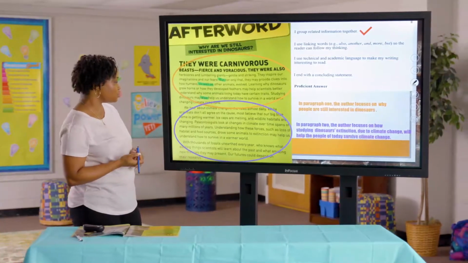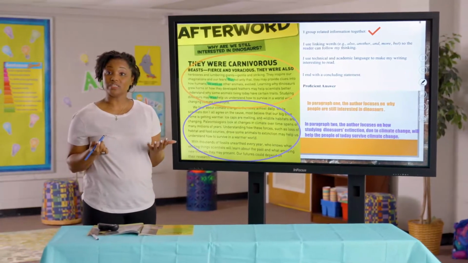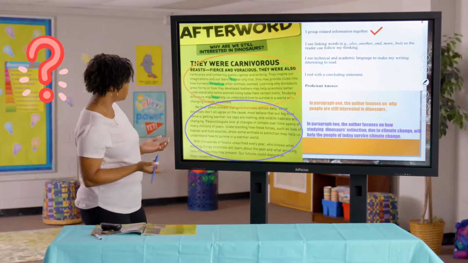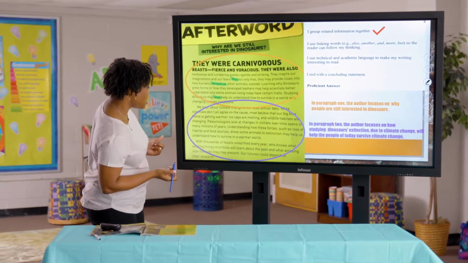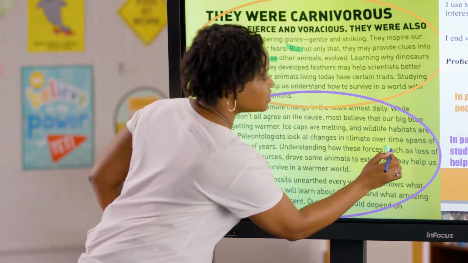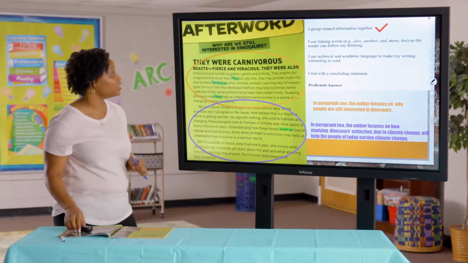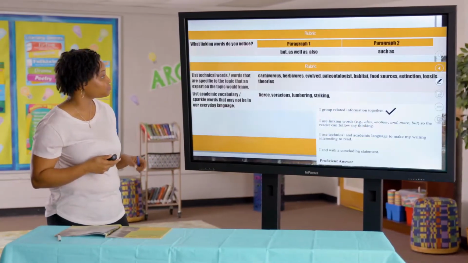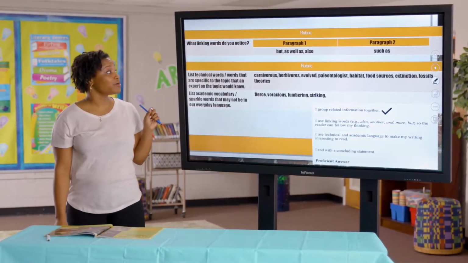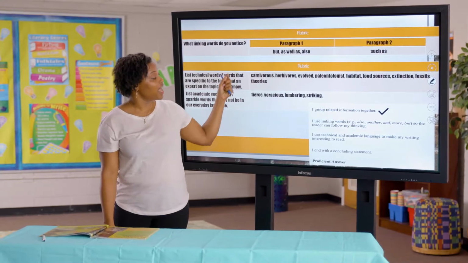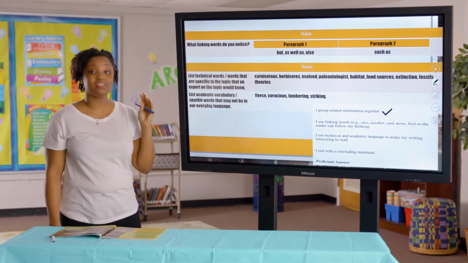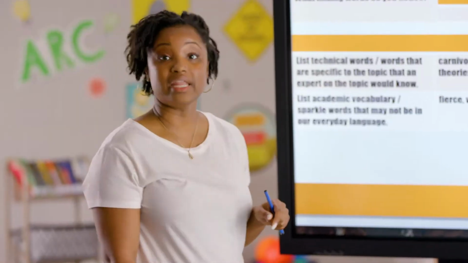Let's look at paragraph 2. What words leaped out at you? All right, for me, it was such as. So the author does indeed use linking words. So as we saw, we were able to find but, as well as, also, and such as. He nailed it with the linking words.